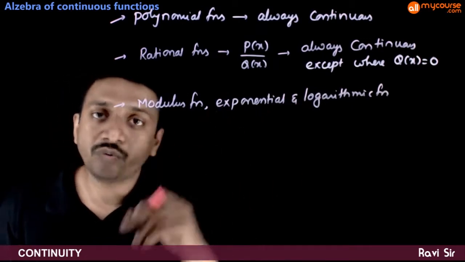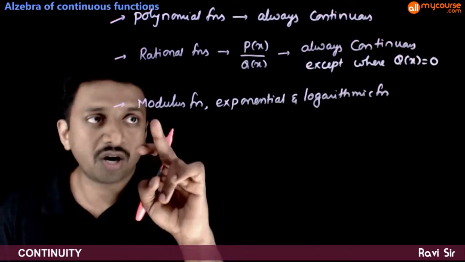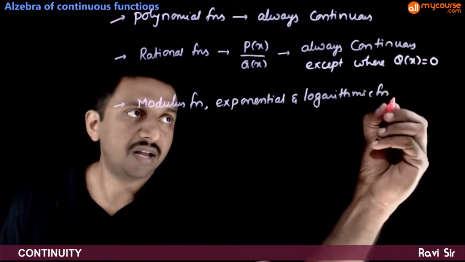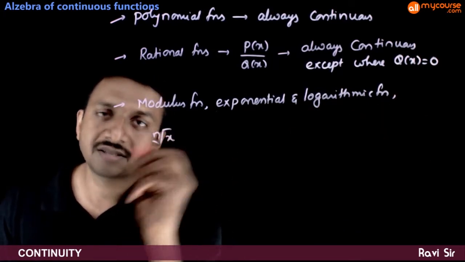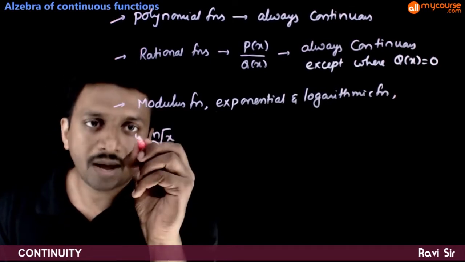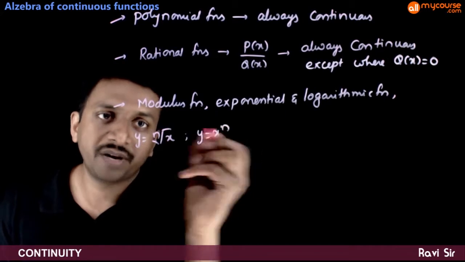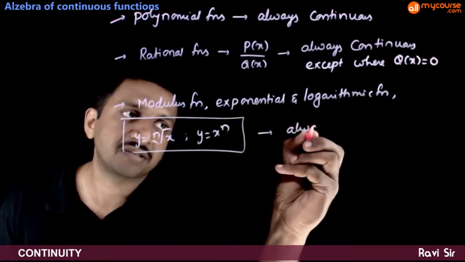So these two functions are always continuous wherever they are defined. So modulus function, exponential function, logarithmic function. And the functions y is equal to nth root of x, and y is equal to x power n. So these functions are always continuous.